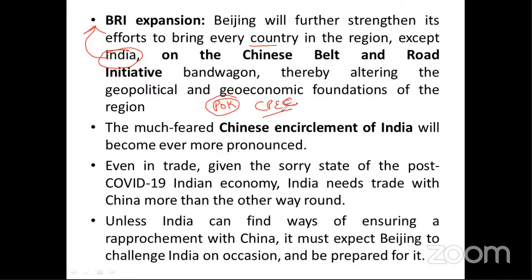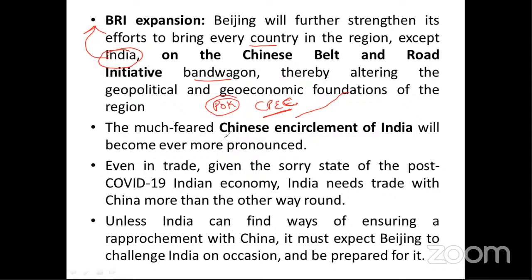The China-Pakistan Economic Corridor is one project that is part of China's Belt and Road Initiative, and through this project China is dumping a lot of products toward Pakistan. This route passes through Pakistan-occupied Kashmir. So India is saying that without India's concern, without taking India's permission, how is China constructing such a project in India's territory? Others are on the Chinese Belt and Road Initiative bandwagon, thereby altering the geopolitical and geoeconomic foundation of the region.